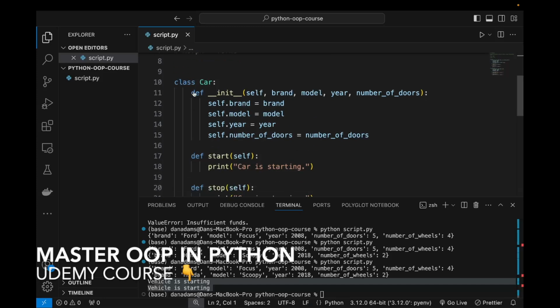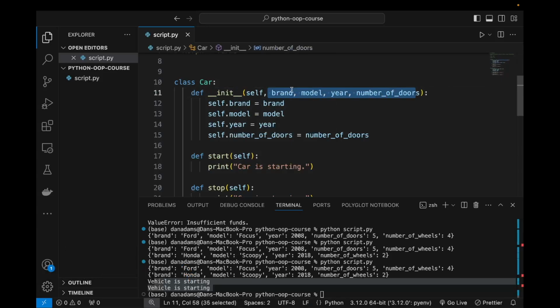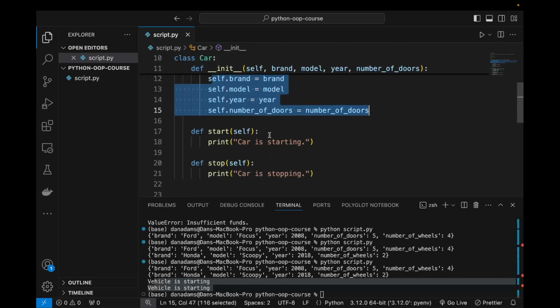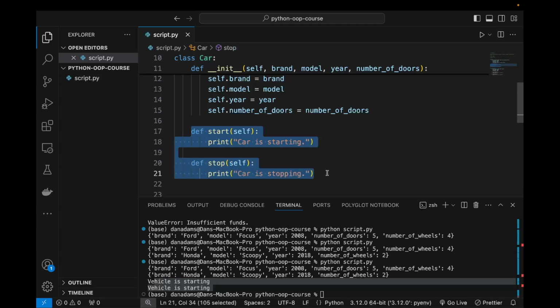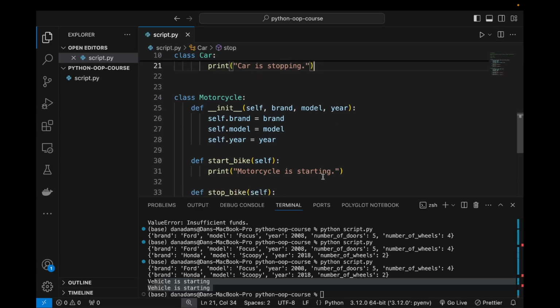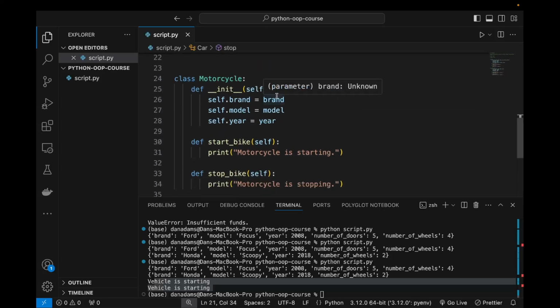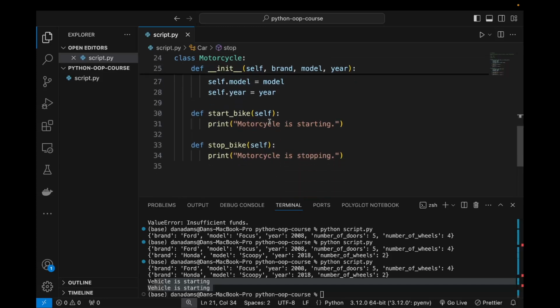So here we have a car class with an init method where we set up some attributes that a car should have. So we have the brand, the model, the year and the number of doors, and we also have a couple of methods to start a car and stop a car. Okay, and we also have a motorcycle class which also has its own attributes, so the brand, model and the year, and it also has a couple of methods for starting and stopping a bike, or a motorcycle.